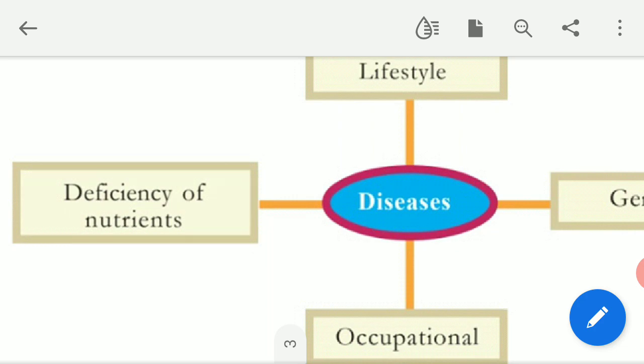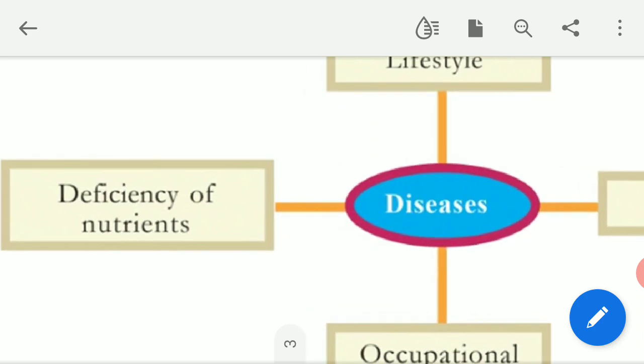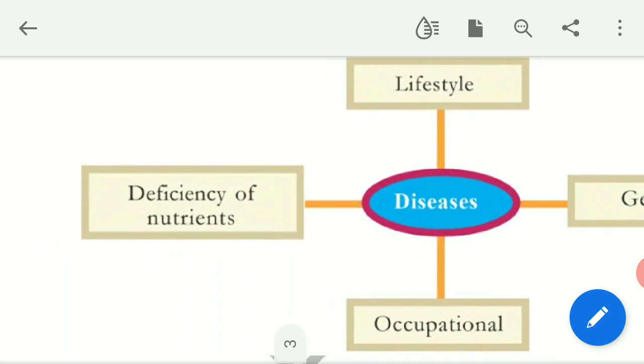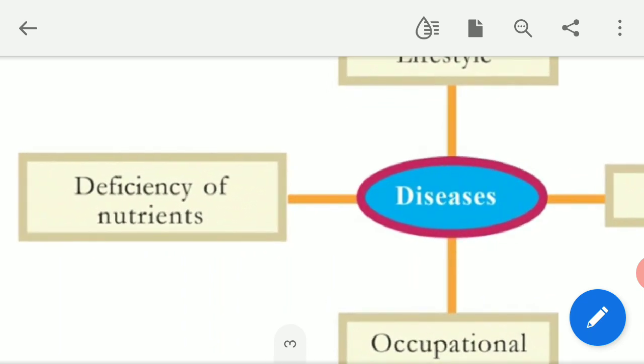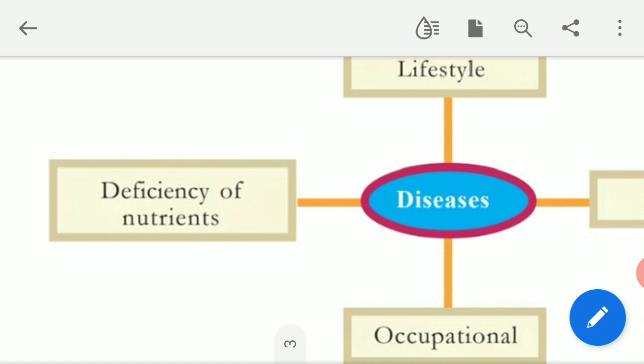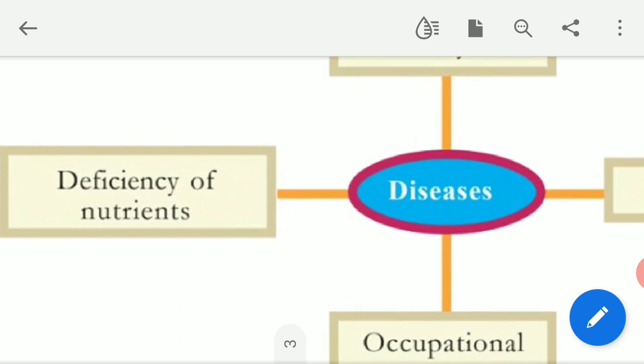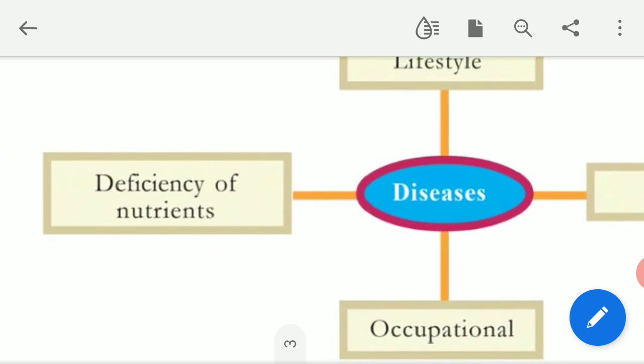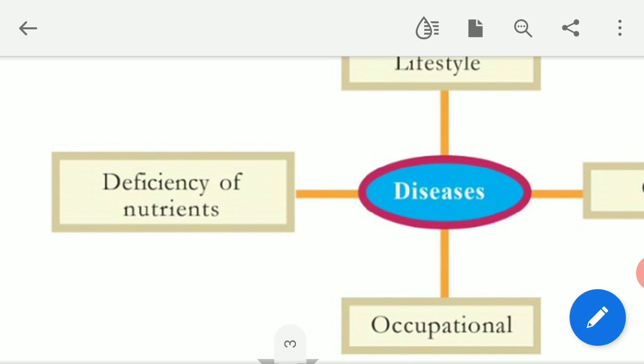Deficiency of nutrients: if there is a lack of nutrients in the food which we are eating, it may lead to diseases. Example, anemia is caused by deficiency of iron. If there is deficiency of iron in the body, it causes anemia. In the previous chapter we learned about goiter.